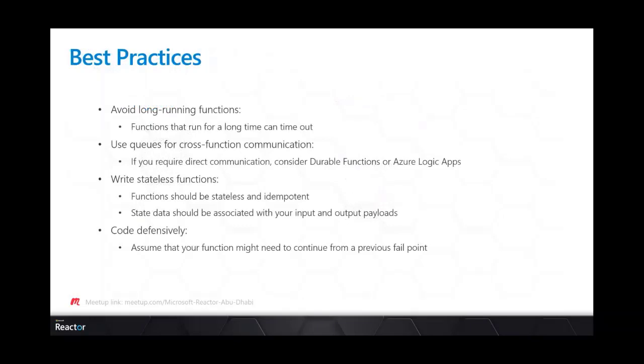Best practices for using Azure Functions. First, we need to avoid long-running functions. Functions are limited, and there are timeouts between 5 and 10 minutes, depending on our configuration. Functions that run for a long time can time out, so be careful about that. The second thing is that we need to use queues for cross-function communication.